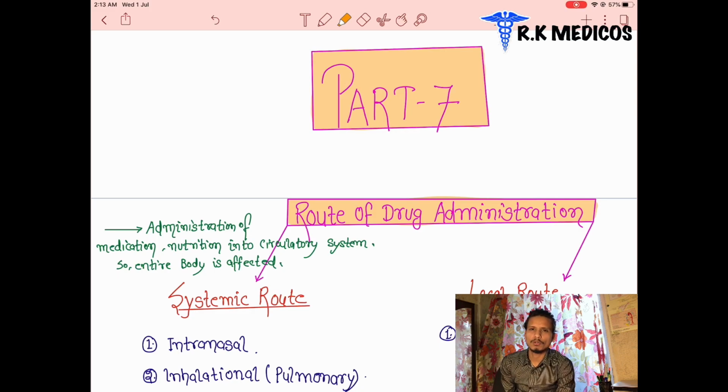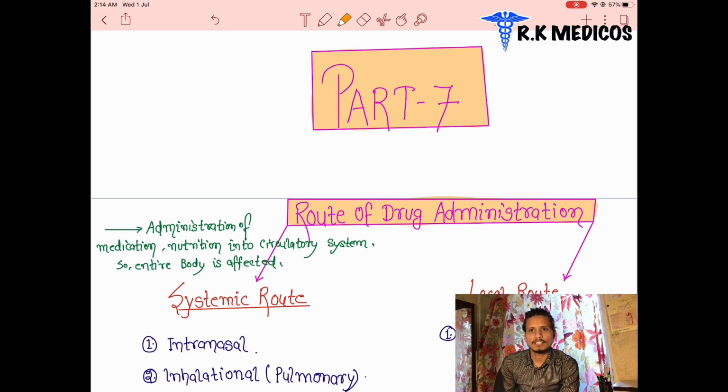One or two more topics will be left, but we discuss them at the end of this subject. Now we're going to discuss the seventh part of our discussion, pharmacological basics 7th. The name of the topic is route of drug administration. And what is the route of drug administration?